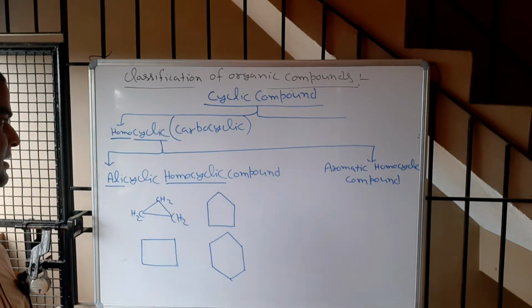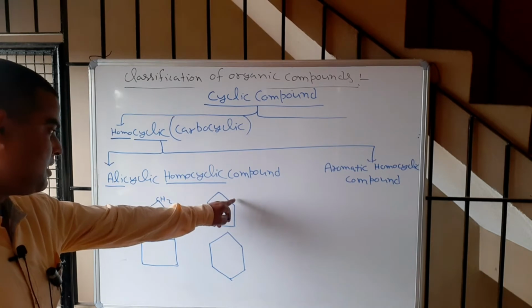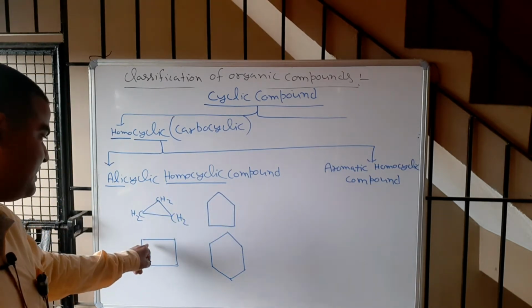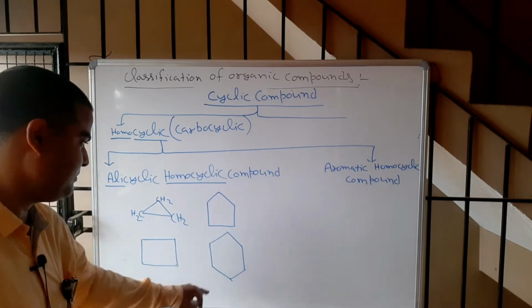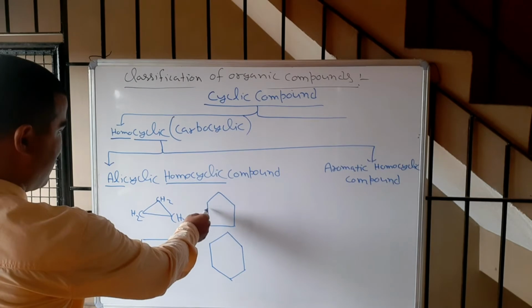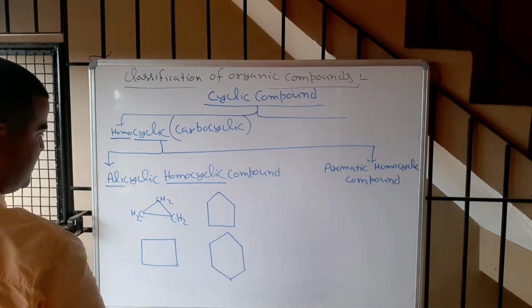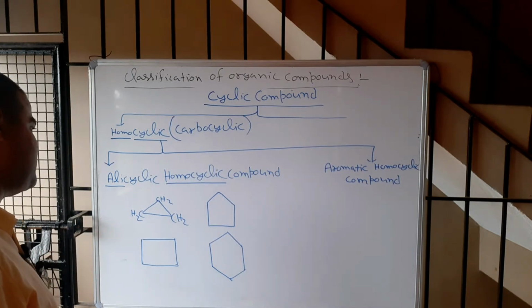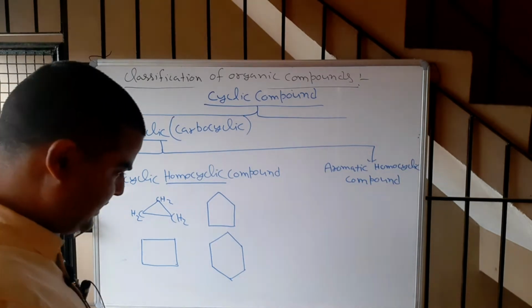All are homocyclic because all are carbon atom, correct? So all are homocyclic since they are aliphatic in nature, because there is no conjugation of pi bond. So they are not aromatic. It means they are alicyclic in nature. It means aliphatic in nature.